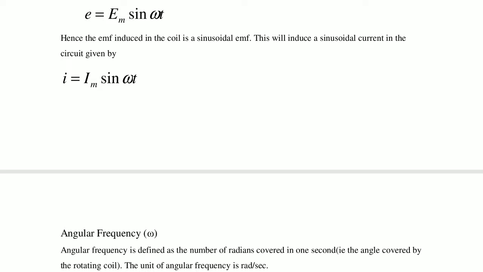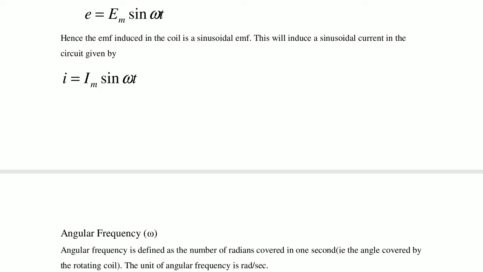t is the time at a particular instant. So e is equal to Em sin omega t is called the instantaneous value of voltage. That is the instantaneous equation.